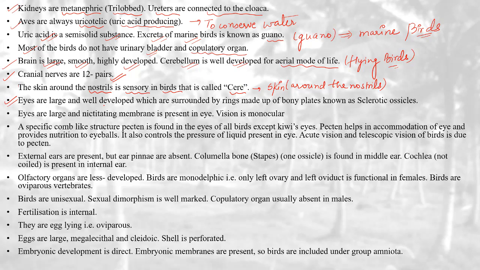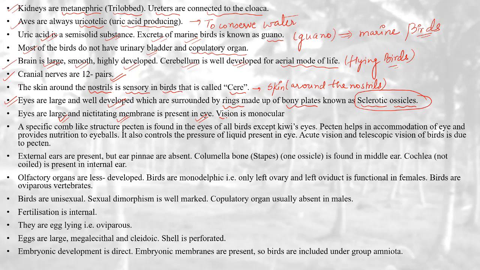Eyes are large and well developed, surrounded by rings made up of bony plates known as sclerotic ossicles. Very important, very, very important. So the eyes are surrounded by rings made up of bony plates known as sclerotic ossicles, a ring-shaped structure which surrounds the eyes. Eyes are large and they have a nictitating membrane.